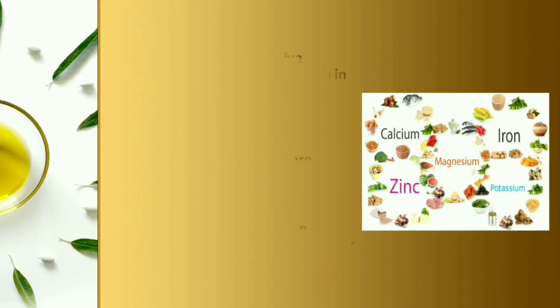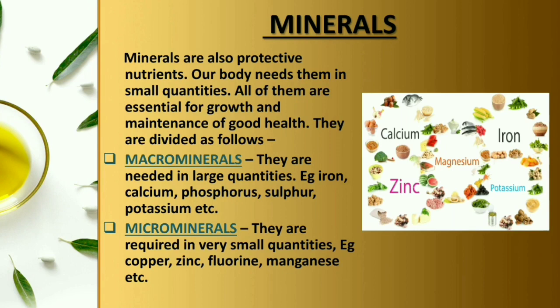Our next topic is minerals. Minerals are also protective nutrients. They also protect us from diseases. Our body needs them in small quantities. All of them are essential for growth and maintenance of good health. Now, just like vitamins, minerals are also protective nutrients. They also help our body to fight against diseases, and these are required in very small quantities in our body.